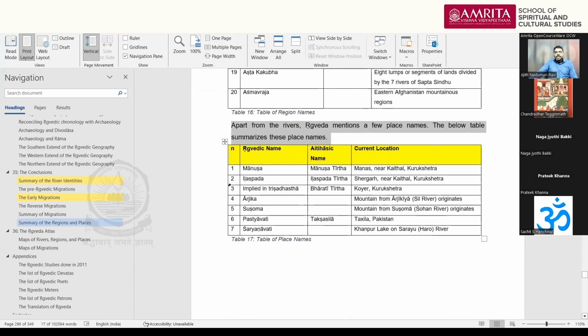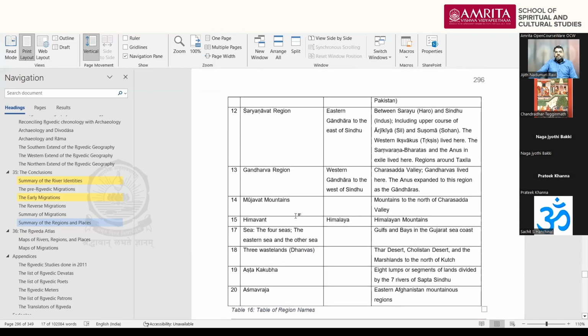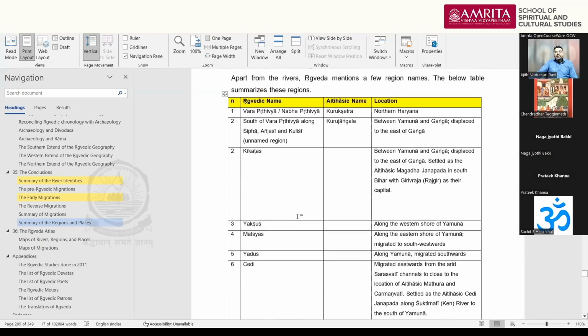Along with 32 rivers, there are 7 place names. This is a lake and others are settlements. And these two are mountains and others are settlements actually. So there are regions mentioned here. So we can just go through it.